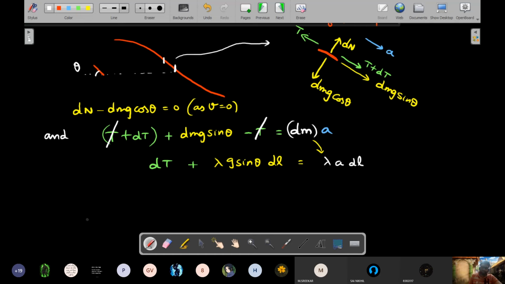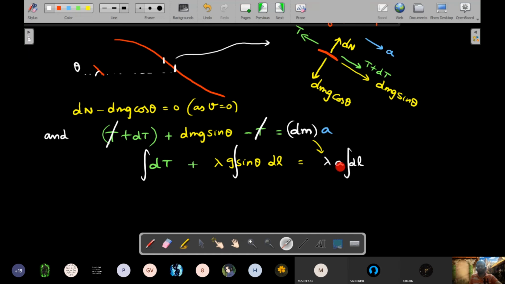Okay, right. Now I'll integrate both sides and also try to understand what is meant by the integration. I'm trying to put it at places where I can bring out the constant parts. Can you see here? I brought lambda and g out, but I didn't bring sine theta out. As I already told you, as I move across the rope while integrating, sine theta will not be a constant, so I have to keep it inside that integral.